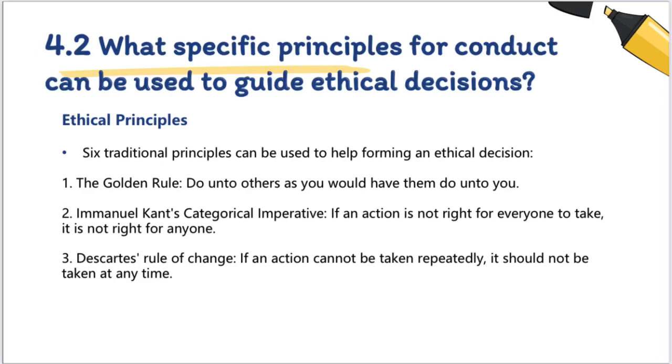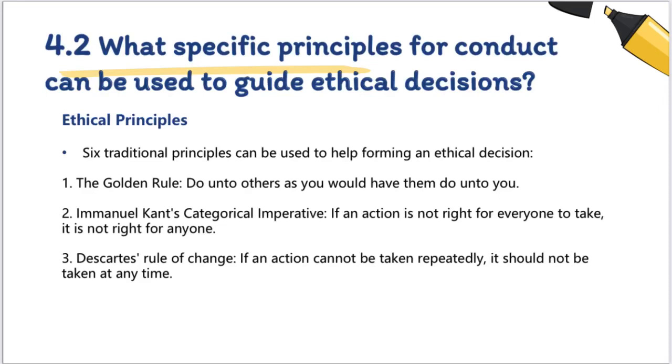And then we have 6 traditional principles that can be used to help form an ethical decision. Number 1 is the golden rule: do unto others as you would have them do unto you. Second, Immanuel Kant's categorical imperative: if an action is not right for everyone to take, it is not right for anyone.